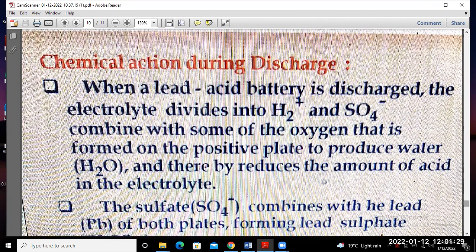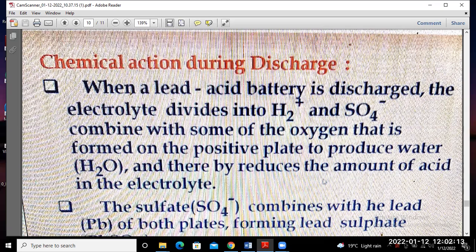When a lead acid battery is discharged, the electrolyte divides into two parts. One is the H2 plus, that means hydrogen ion, and the SO4 minus ion, which combines with some of the oxygen that is formed on the positive plate to produce water, that is the chemical formula H2O, and thereby reduces the amount of acid in the electrolyte. The sulfate, that means SO4 minus, combines with the lead, that means Pb, of both plates, forming lead sulfate.